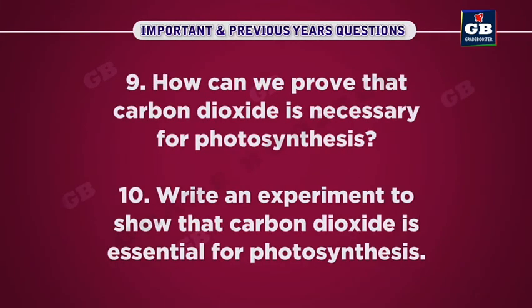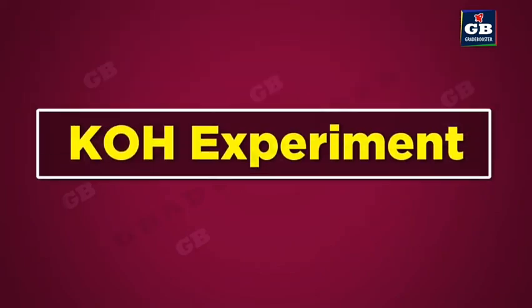Now, how can we prove that carbon dioxide is necessary for photosynthesis? Or if you are asked, write an experiment to show that carbon dioxide is essential for photosynthesis. To prove this, we will do a simple experiment, that is the potassium hydroxide experiment.